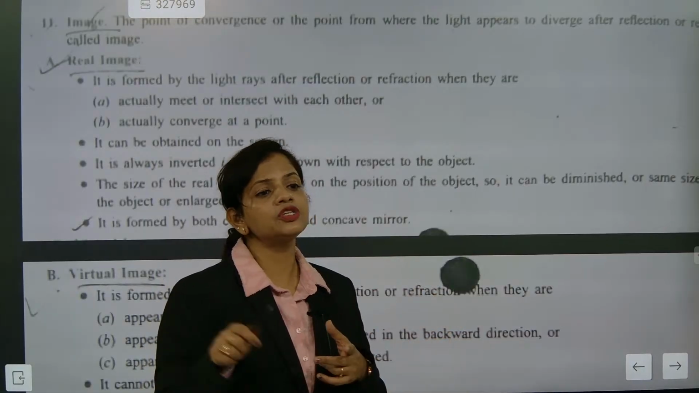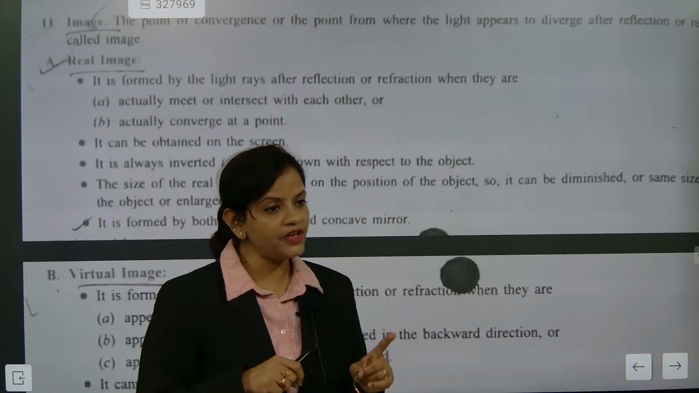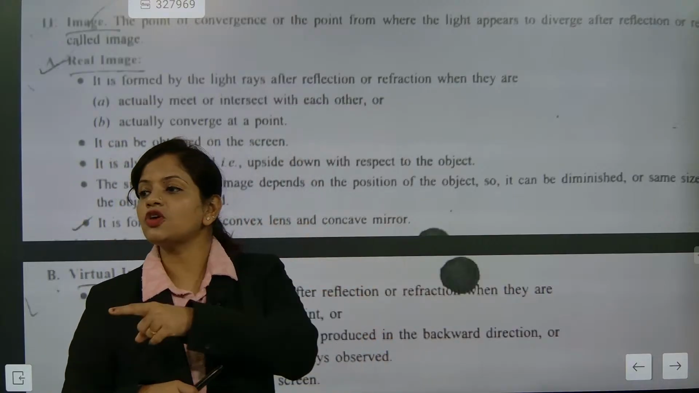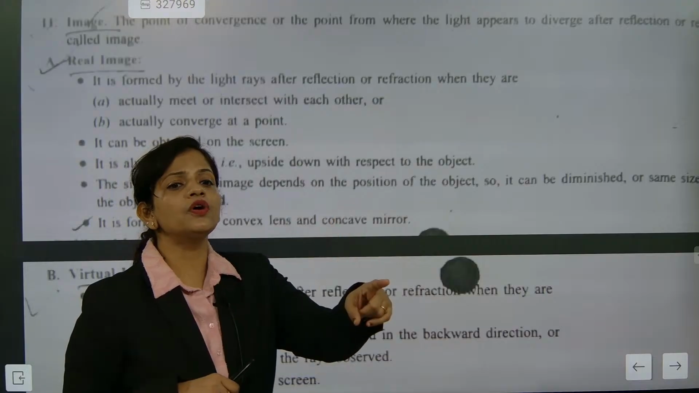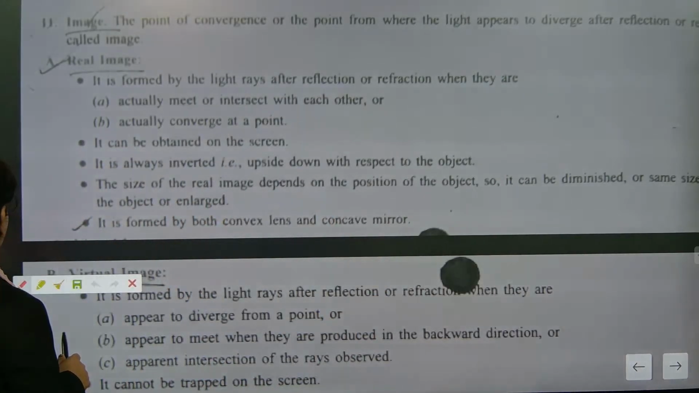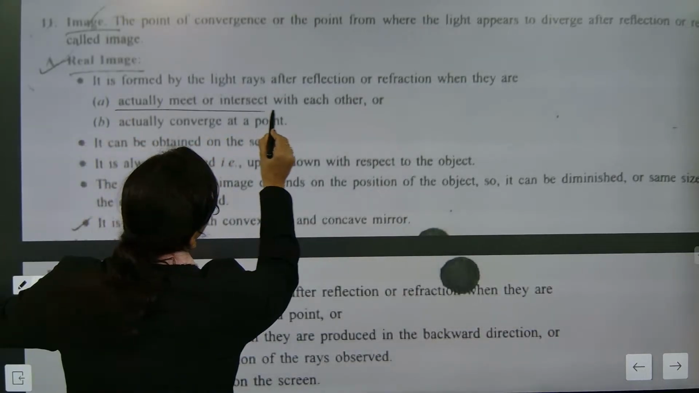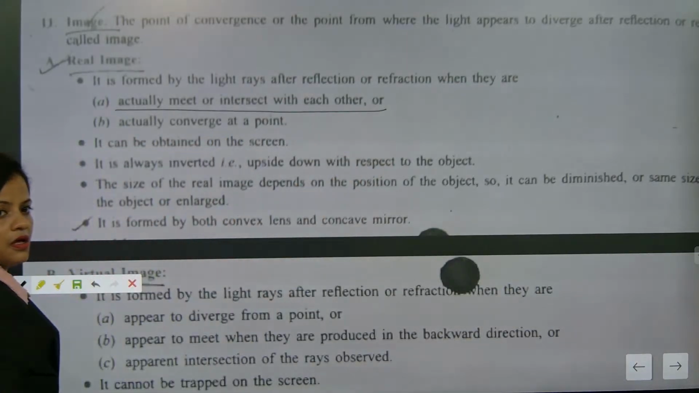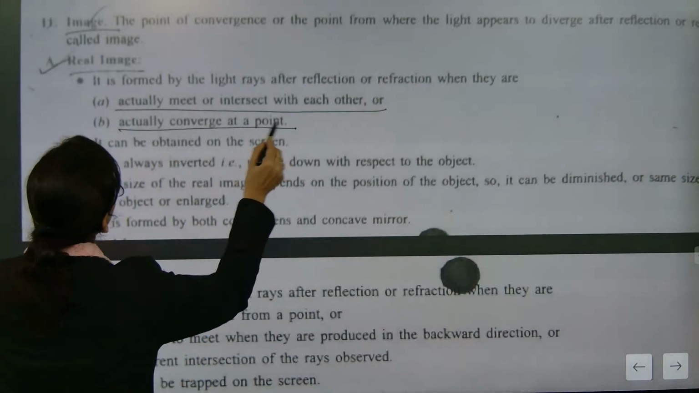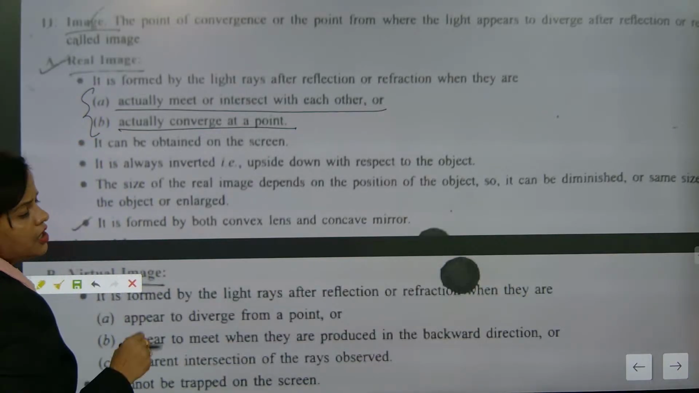Understood? Real image is always inverted. Virtual image is always erect. So real is always inverted, virtual is always erect. Second point. I am highlighting and underlining the points to remember. Real images actually meet or intersect each other. Real will meet or intersect. They converge at a point. This is the most important point about real image.